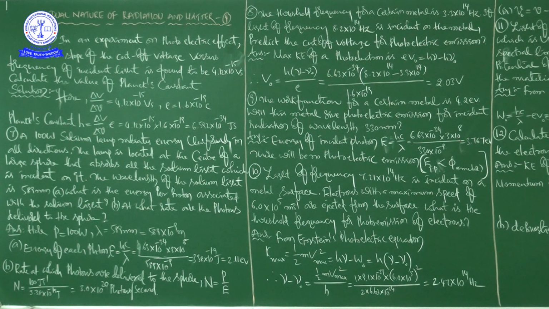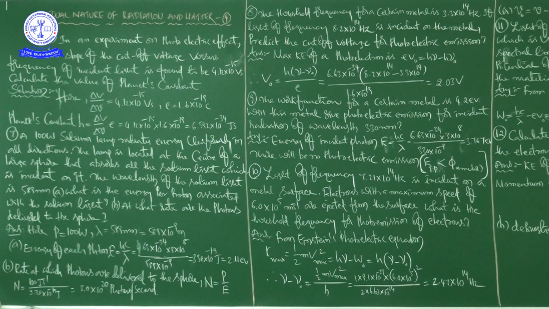3.767 electron volt. And you just compare these two values. This value is less than this value, right? So when the energy of the incident photon is less than the work function of a certain metal, then we cannot observe any photoelectric emission. That's why here they have clearly written there will be no photoelectric emission. This value is the wavelength of the incident line, and this is the work function of a certain metal.